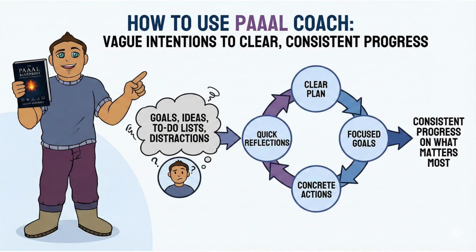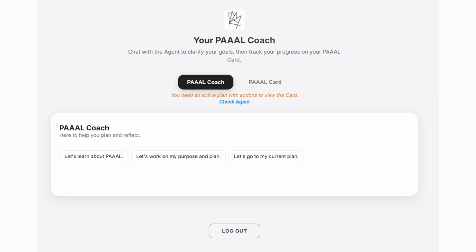I'm going to show you how to use PAL Coach to move from vague intentions to clear, consistent progress. Most of us have goals we care about, but we bounce between ideas, to-do lists, and distractions, and so it's hard to stick with the structure. PAL Coach gives you a simple loop: a clear plan, focused goals, concrete actions, and quick reflections, so you keep moving forward on what matters most.